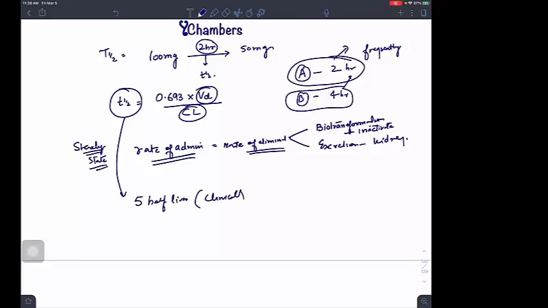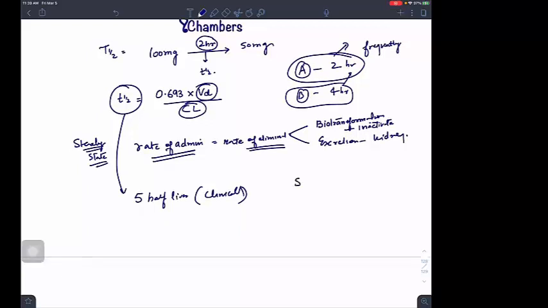What about mathematically, sir? Mathematically, they have seen at least 7 half-lives. This word is always not taught to you. They only keep telling you 5 half-lives, 5 half-lives. So what if I show you that mathematically we are able to get 7 half-lives and even more than seven? That means I have two concepts of steady state.